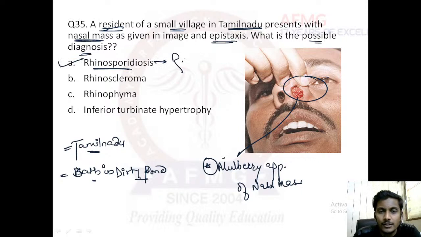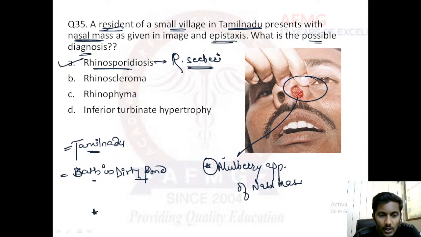And rhinosporidiosis is caused by Rhinosporidium seeberi, which is an aquatic protozoa. Therefore, it is acquired from water itself. It leads to the mulberry appearance in the nasal mass. I hope this is fine.